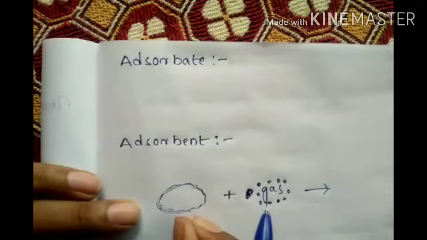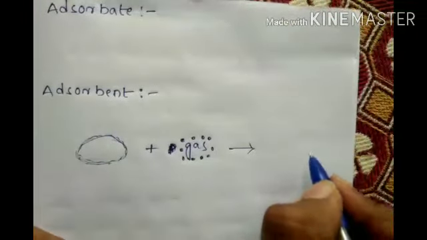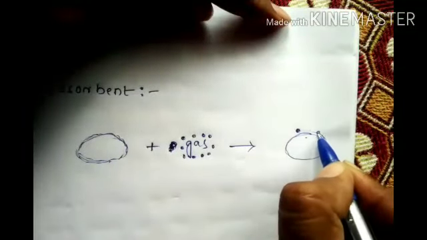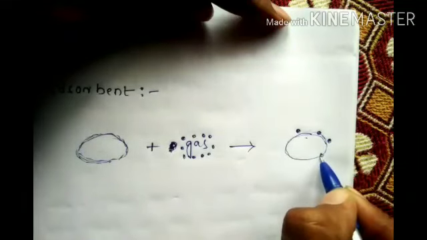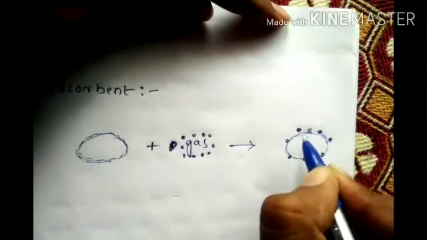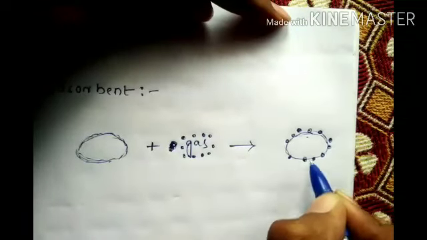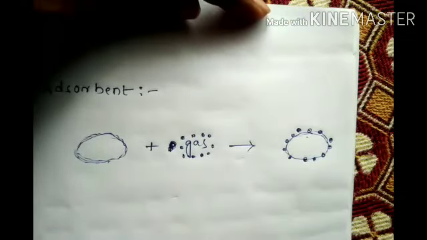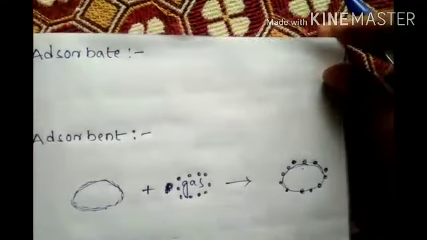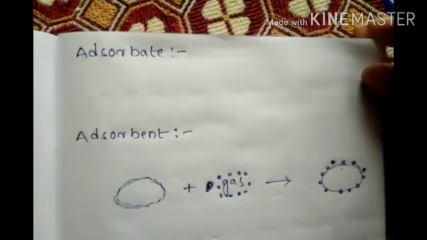When we mix both, the charcoal adsorbs all the gas particles like this. Here, which is the adsorbent and which is the adsorbate, that is important.